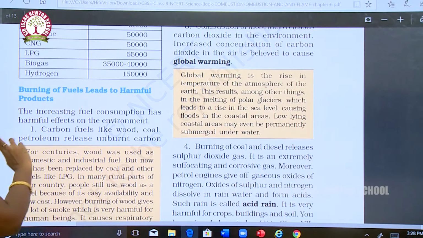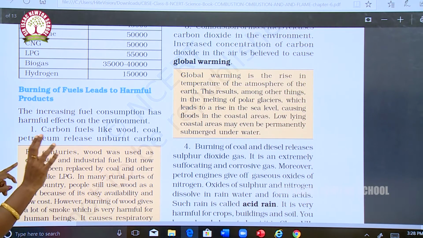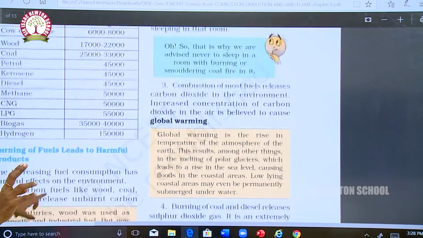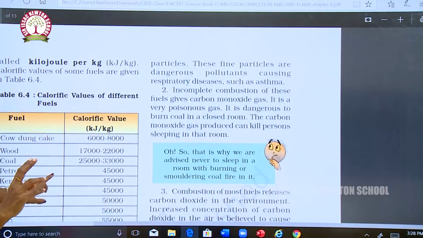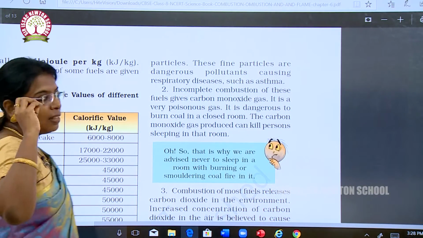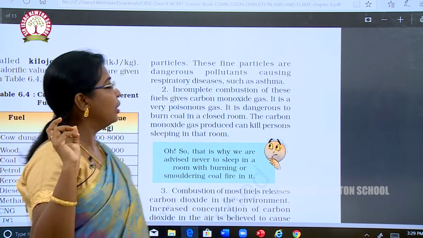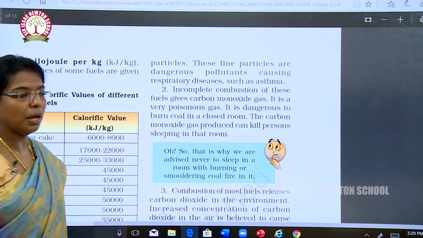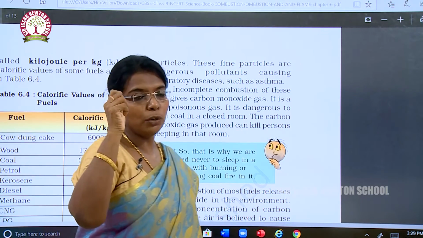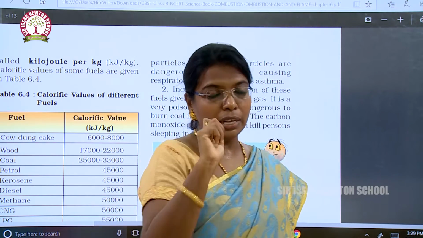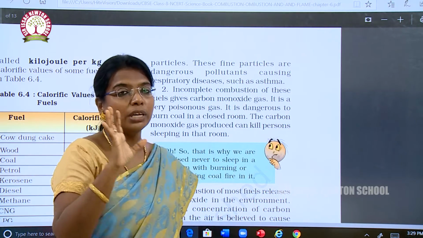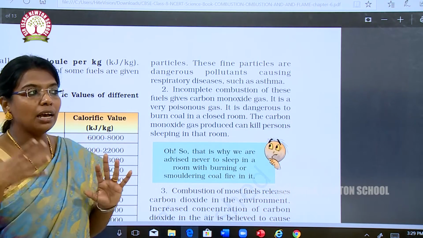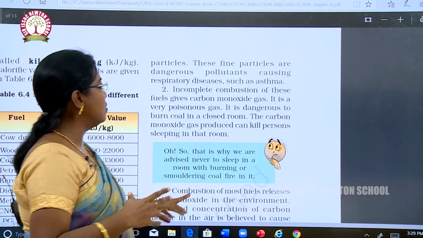Okay, burning of fuels leads to harmful products. This increase in fuel consumption has harmful effects on the environment. Carbon fuels like wood, coal, petroleum release unburnt carbon particles. These fine particles are dangerous. These unburnt carbon particles are very dangerous pollutants causing respiratory diseases such as asthma. The minute particles of carbon pollute our environment and cause asthma and other respiratory diseases.